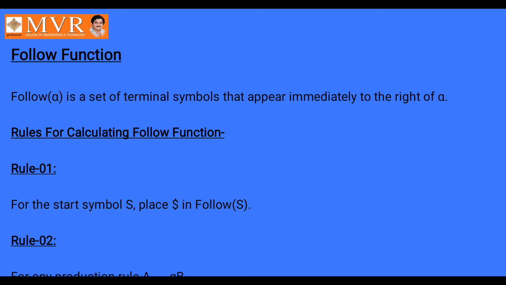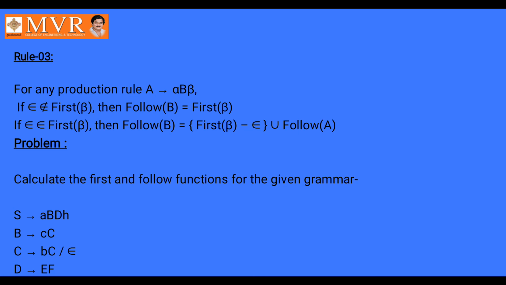Coming to the follow function, again we have three rules. Follow of A is the set of terminal symbols that appear immediately to the right of small a. Rule 1: for the start symbol S, place dollar in the follow of S. That means follow of capital S is dollar. For rule 3, for any production rule A tends to alpha B beta, the follow of B includes first of beta.